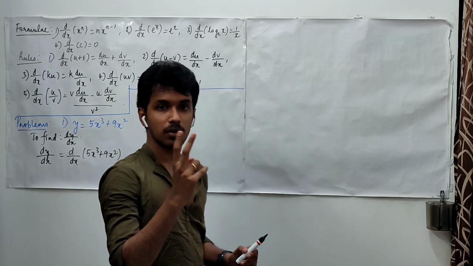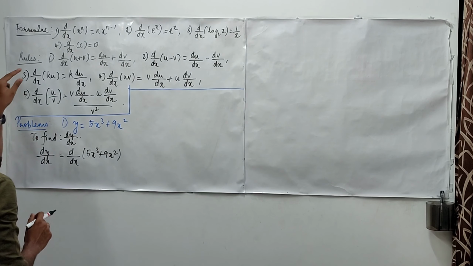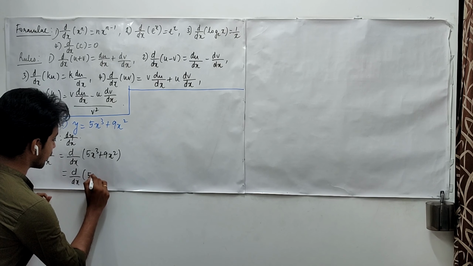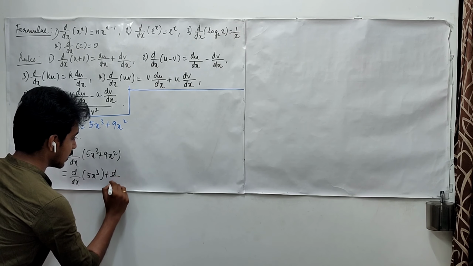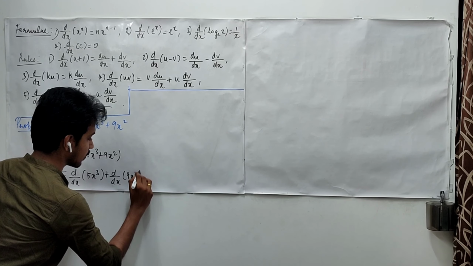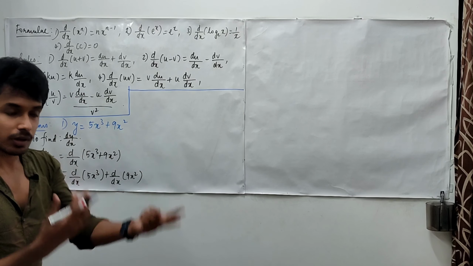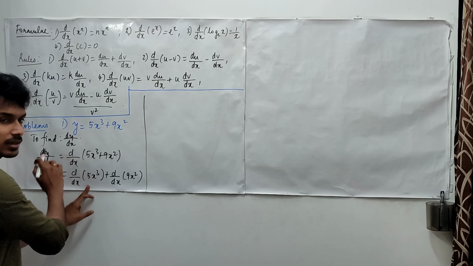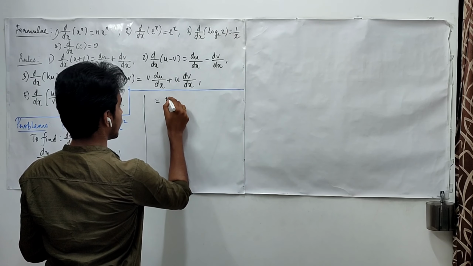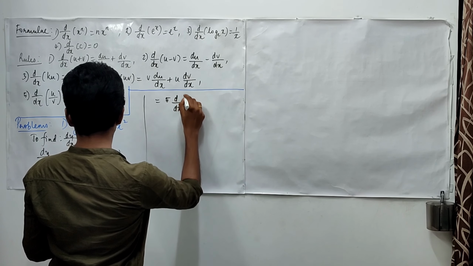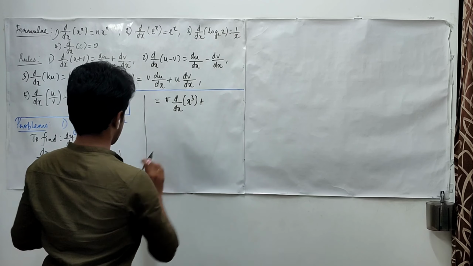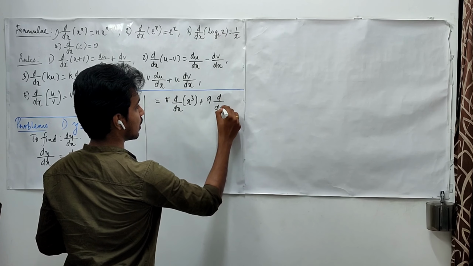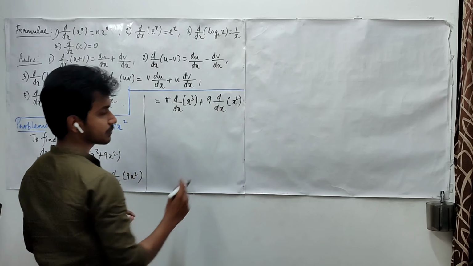We have sum of two functions. So using this rule, we may write this as d upon dx of 5x cube plus d upon dx of 9x square. Now what are we going to do? We are going to use the constant multiple rule. So we shall take these constants outside. So 5 times of d by dx of x cube plus, here we may take 9 outside, so 9 times of d upon dx of x square.